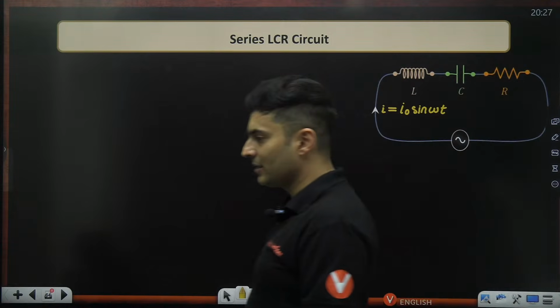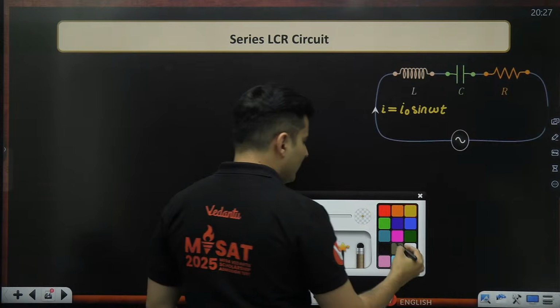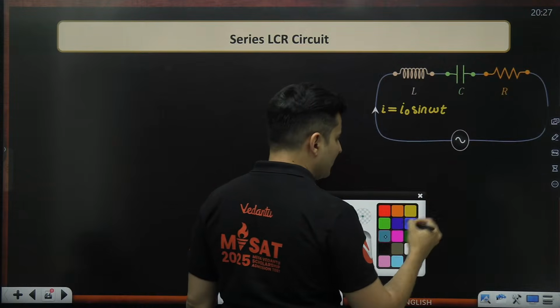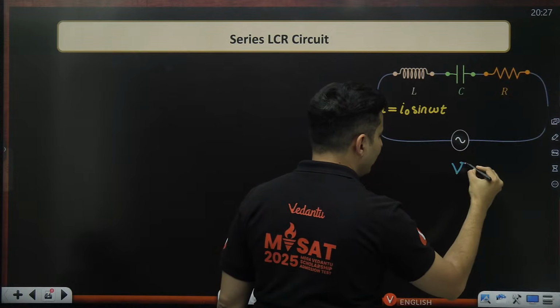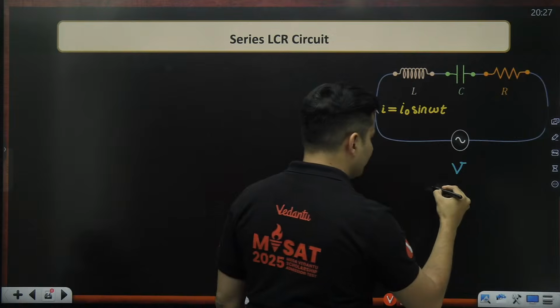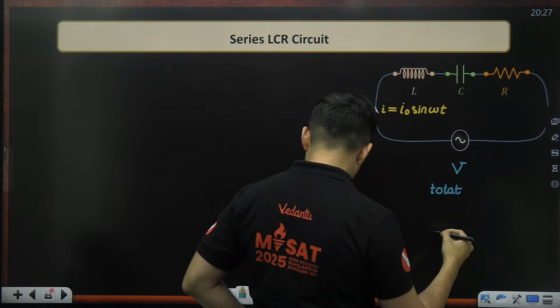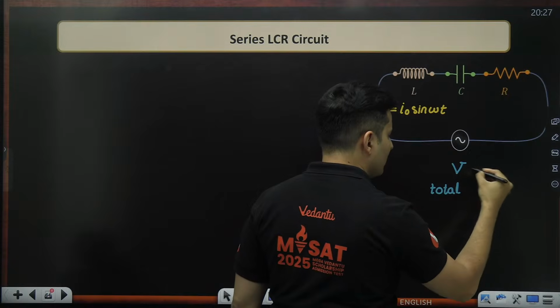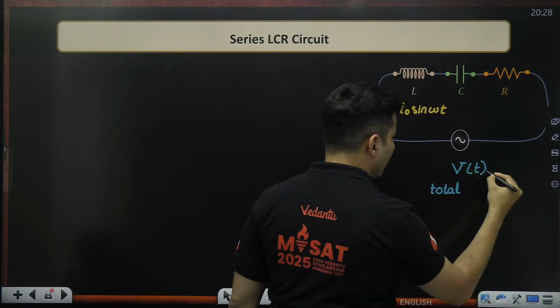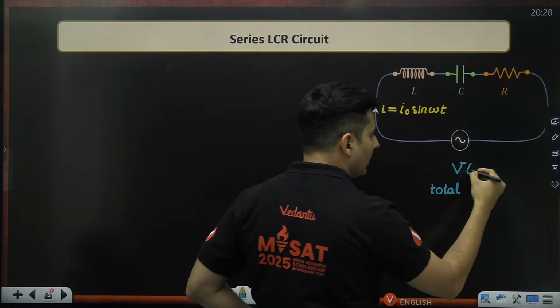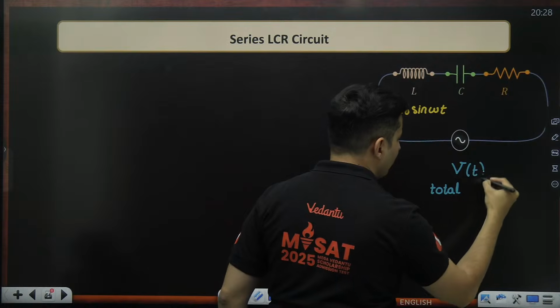There is a total voltage across the entire circuit. I will call it V. This is the total voltage, which is also going to be a function of time.